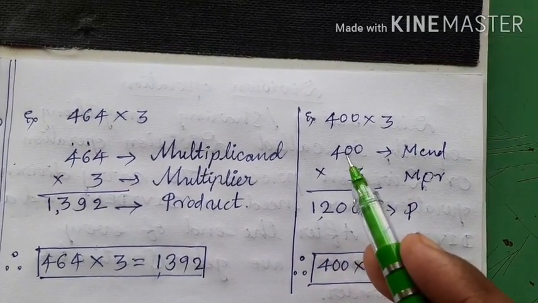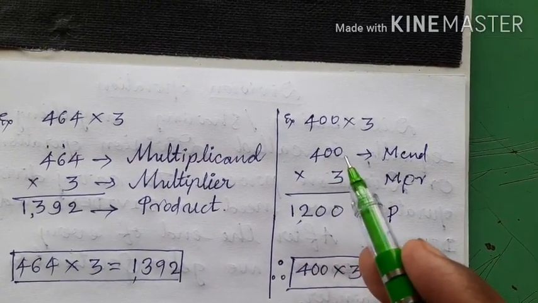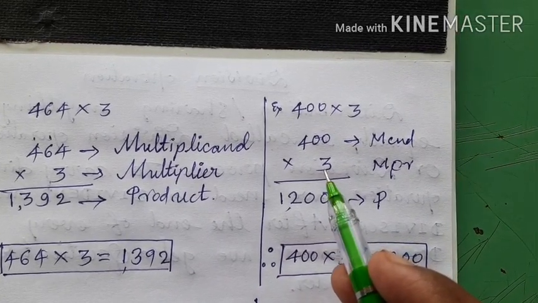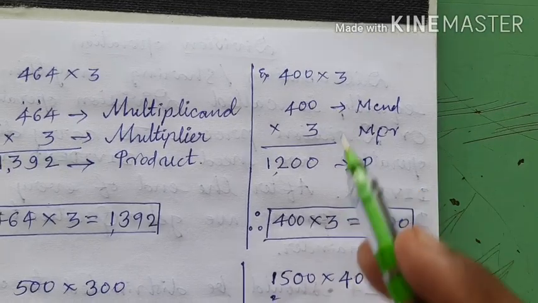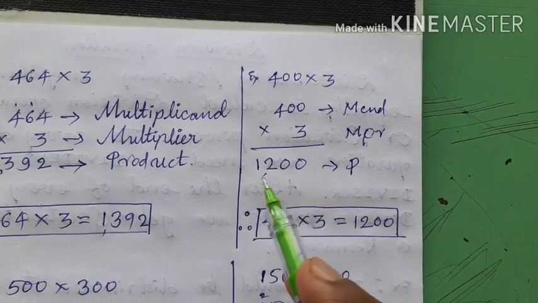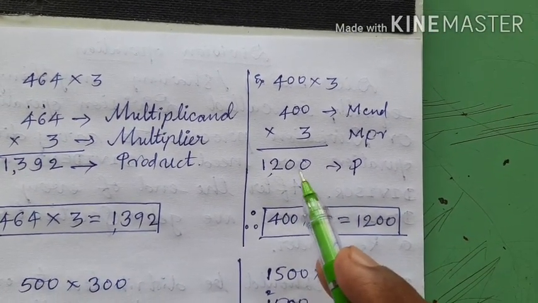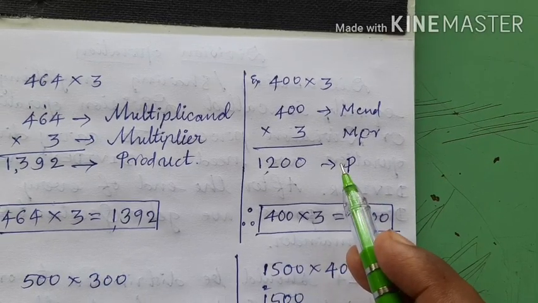Here this number ends with 2 zeros. Don't count them. Just you multiply 3 and 4. 3 fours are 12, right? And you have left 2 zeros. Write those 2 zeros in front. It becomes 1200. Thus 1200 is the product.